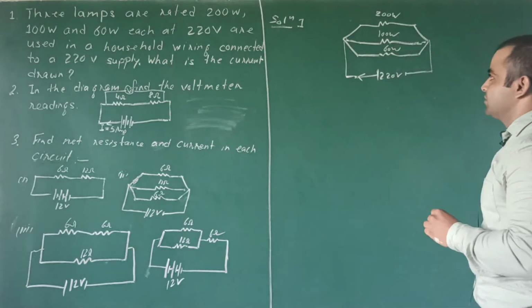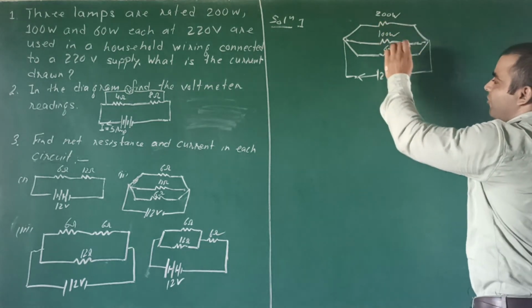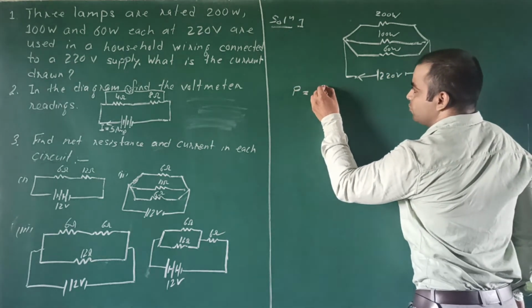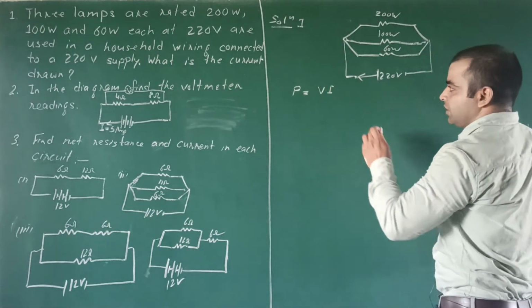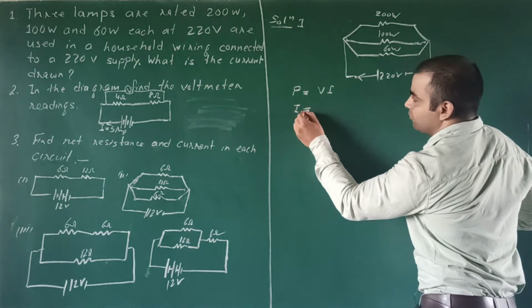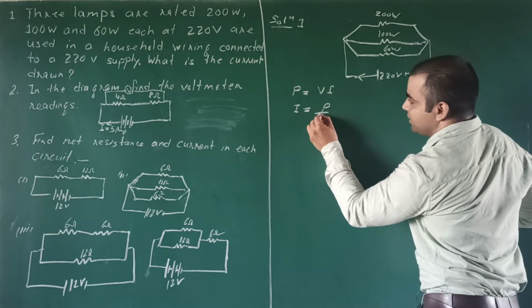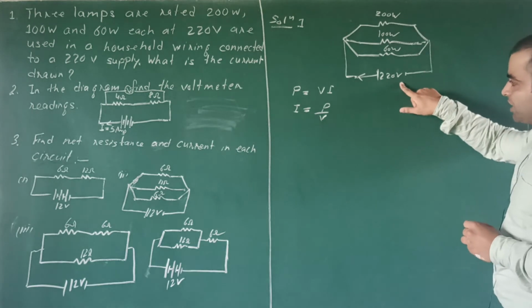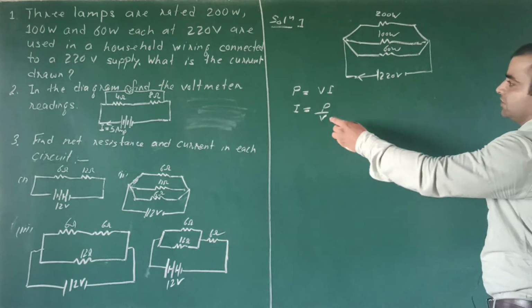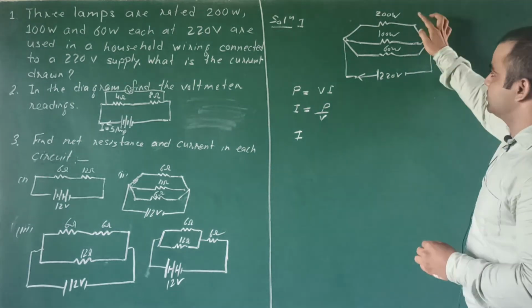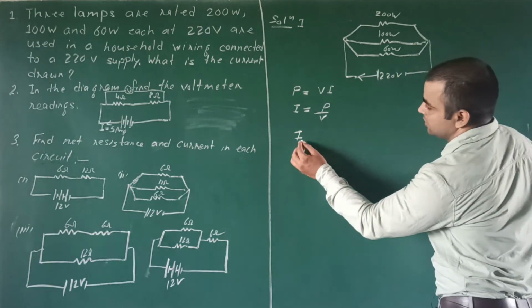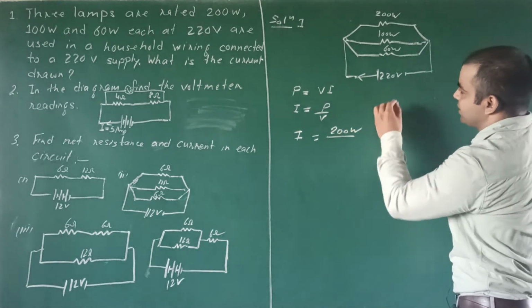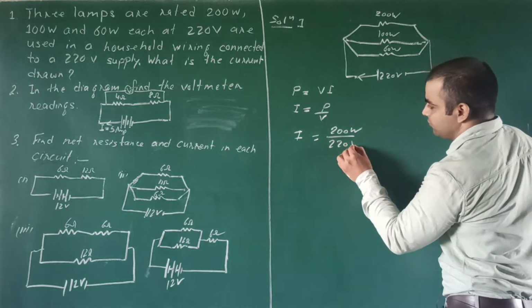Find the current. Here the power is given, and we know that power P equals VI, so current I equals P by V. Here power is given, potential is given, so we can find the current for the first appliance. Power is 100 watt and potential is given, 220 volt.